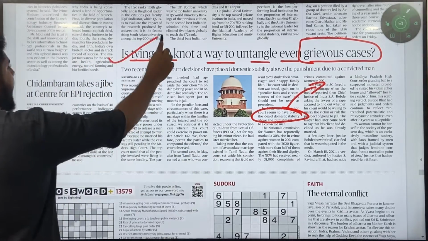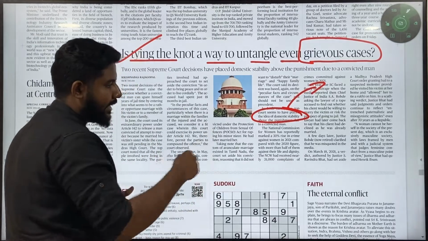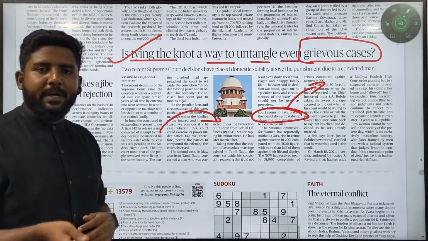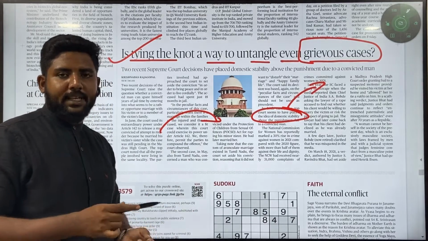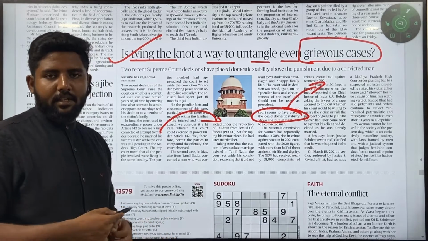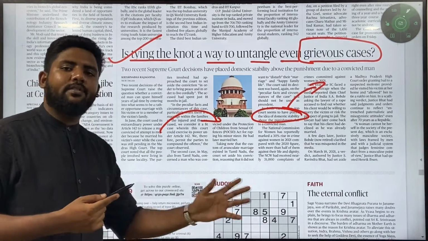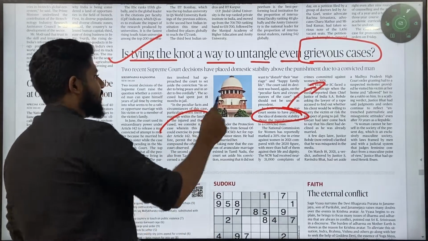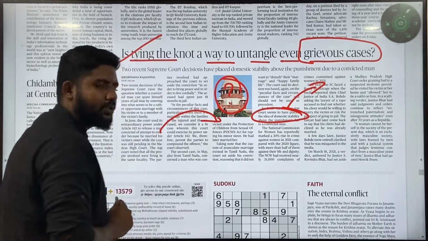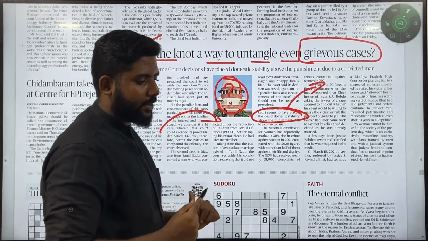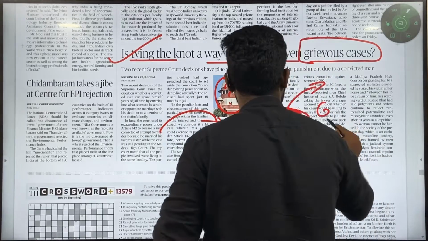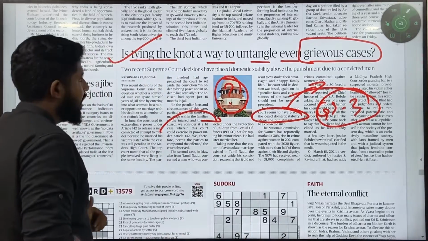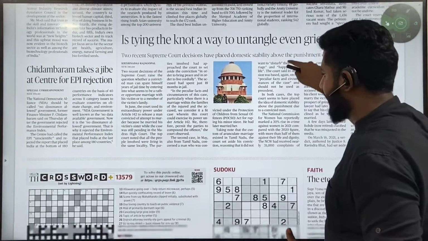Again, the Supreme Court has been dealing with this. One more case is a minor rape, where the minor girl has been married to the accused. Should we punish that criminal, or should we let them live a peaceful life instead of putting him in jail and spoiling their happy life? This question has to be answered and understood. We could be asked any topic on this doctrine. This is GS3 and GS2. Right, down the line we'll go with the next article.